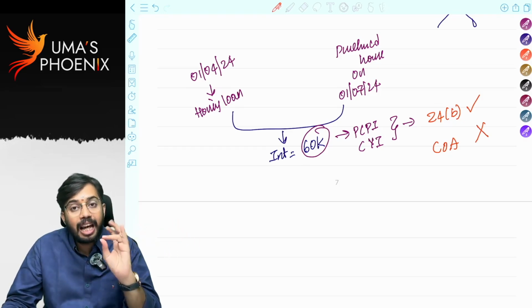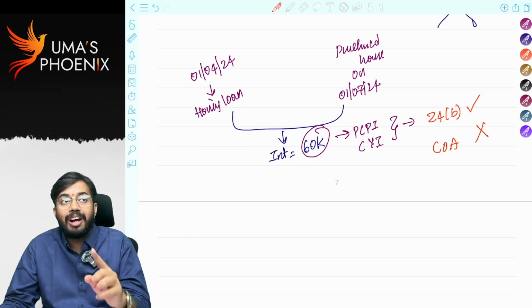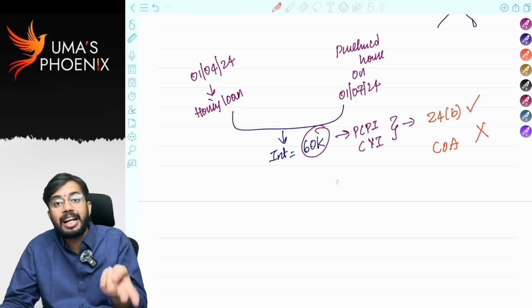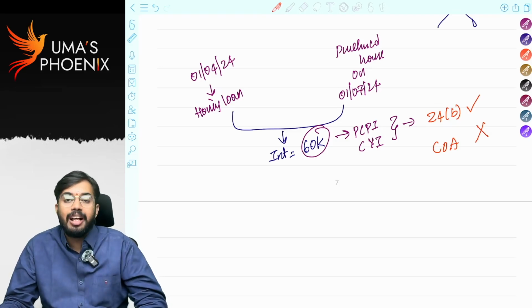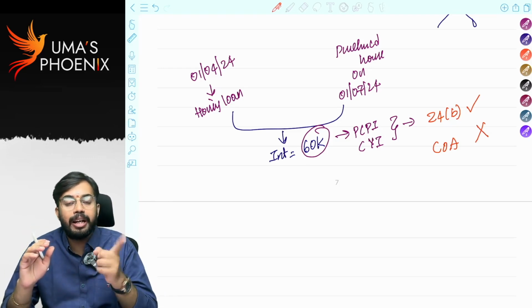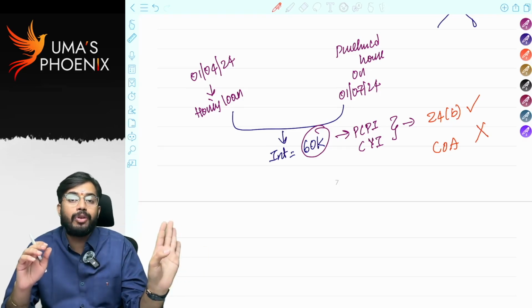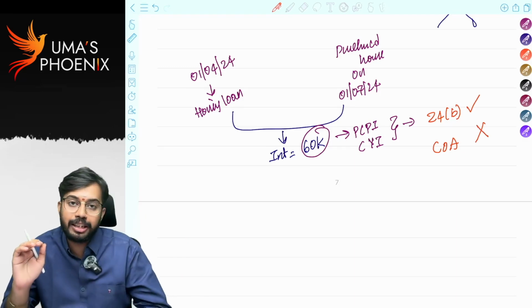Second time, same interest amount he is adding to the cost of the house. So whenever asset is sold, cost of house is allowed as deduction. That means second time also he is claiming as deduction. That's why this rule they introduced. Once you claim interest on capital asset as deduction under section 24B, same interest amount you cannot add to the cost of acquisition. Is it clear?